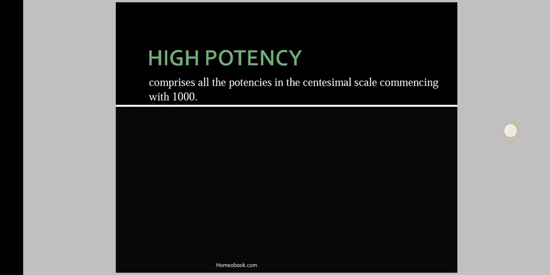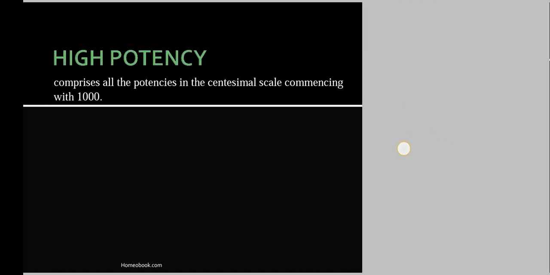Then there are some potencies, that is high potency, medium potency and low potency. High potency comprises all the potencies in the centesimal scale commencing with 1M. If the potency is more than 1M on the centesimal scale, we call it a high potency.